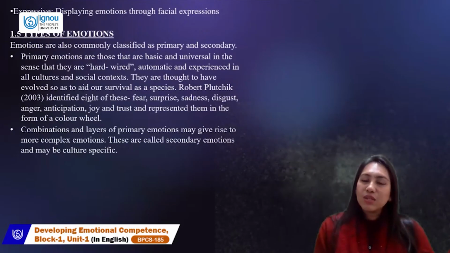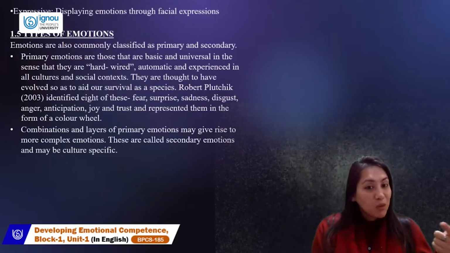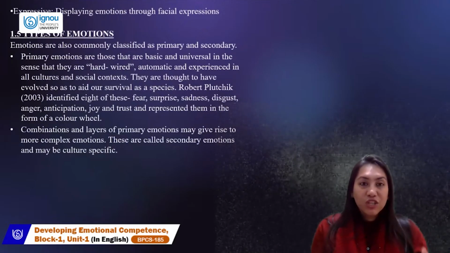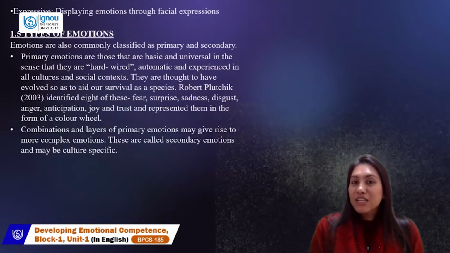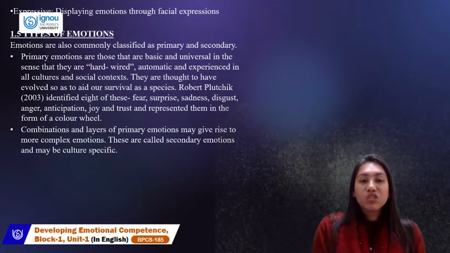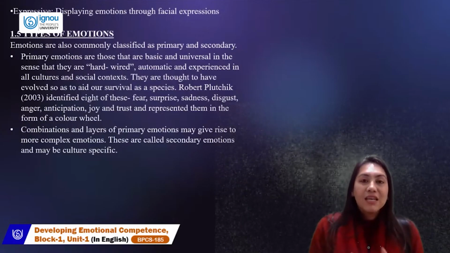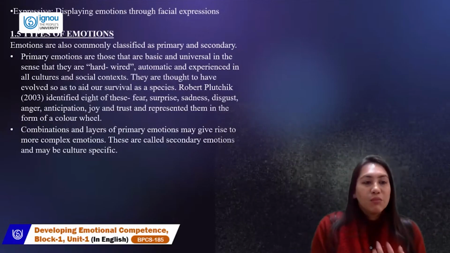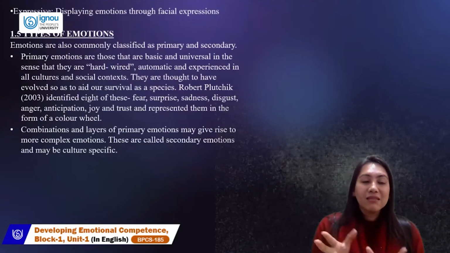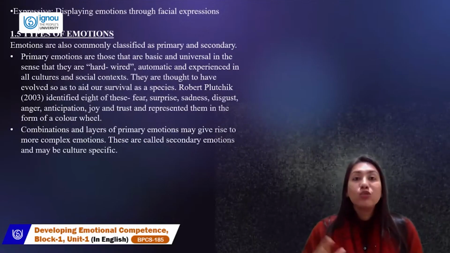So happiness, sadness is something we might experience in all contexts. Jealousy might be another common one. We need to know jealousy is a global emotion. Children also experience jealousy automatically. What can be something which is different, which is disgust? So something that doesn't happen to you automatically and organically is not a primary emotion. So Plutchik identified these primary emotions as fear, surprise, sadness, disgust, anger, anticipation, joy, and trust. So these just happen automatically. If it doesn't happen automatically, they tend to be a secondary emotion.